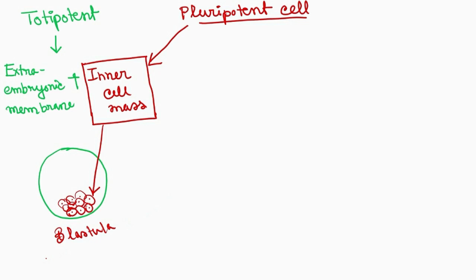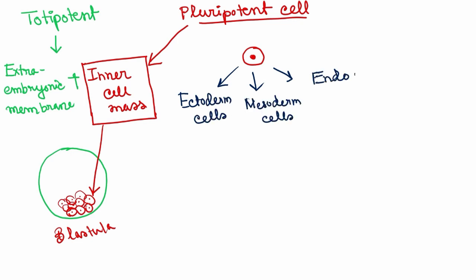So, unlike the totipotent stem cell zygote, these pluripotent stem cells can only give rise to the body parts of the embryo or the baby, but they cannot give rise to a whole living baby as they cannot make the extra embryonic membrane to give protection to the embryonic stage of the baby. So this is the pluripotent stem cell, and it can give rise to all types of germ layers, that is ectoderm, mesoderm and endoderm. So it can give rise to all the cells of all the germ layers.